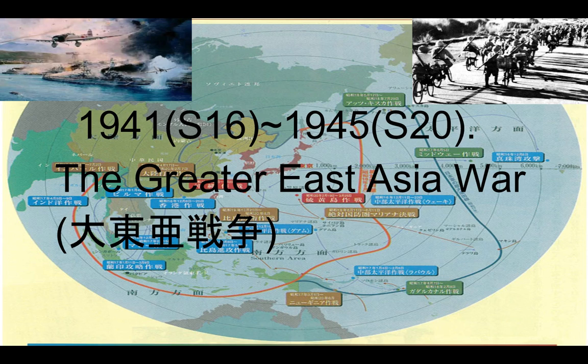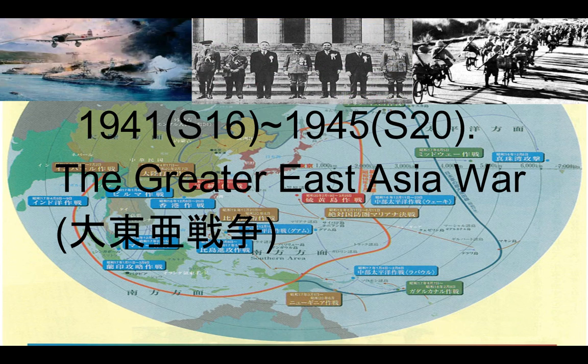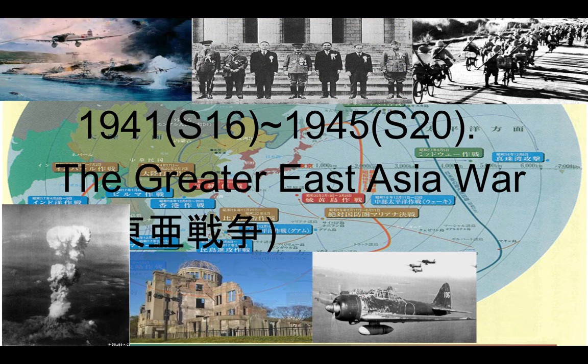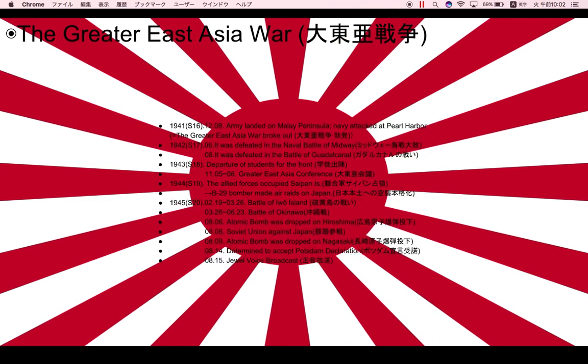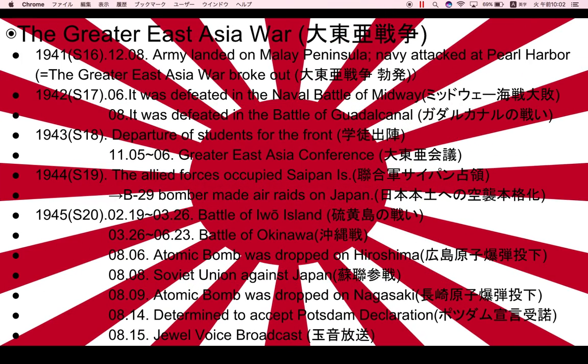On the other hand, the Japanese army attacked British Malaya, the Malay Peninsula, like this. That's a big issue, so I wanted to explain. After this, the Greater East Asia War broke out.